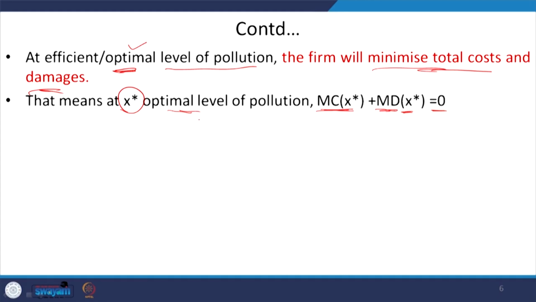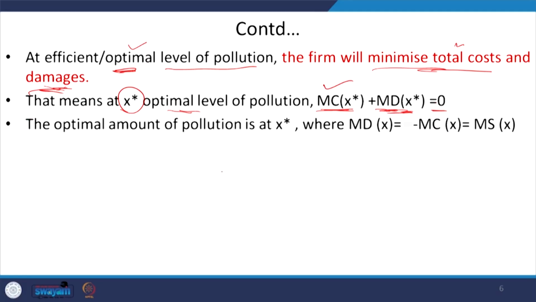This is the first order condition. We take the first order derivative of the total cost, that is the marginal cost, and the first order derivative of the damages, that is the marginal damages, sum them up and make it 0.